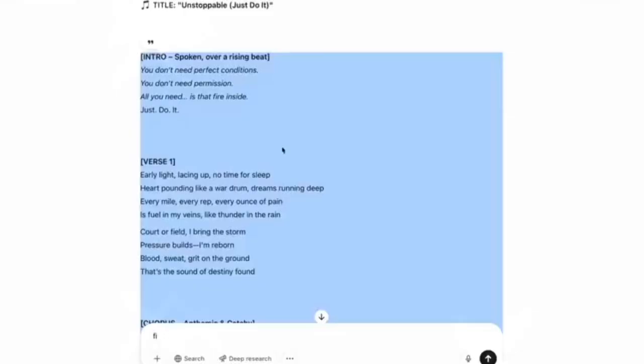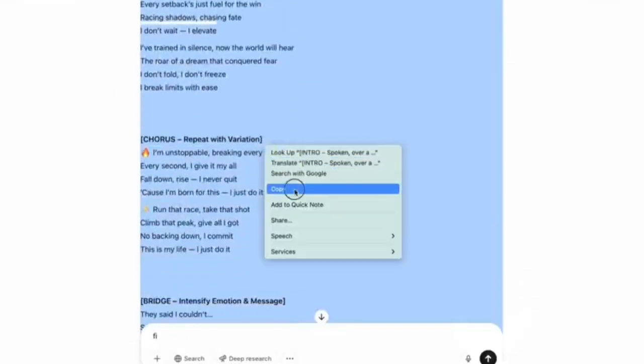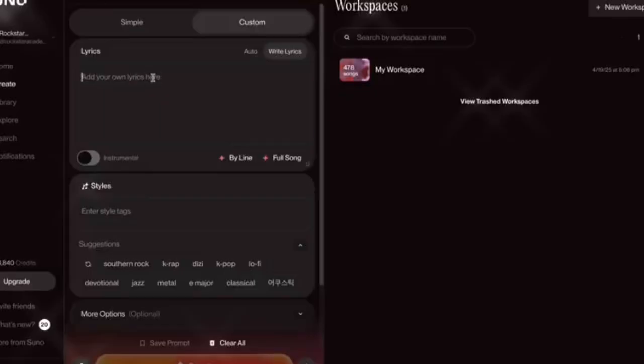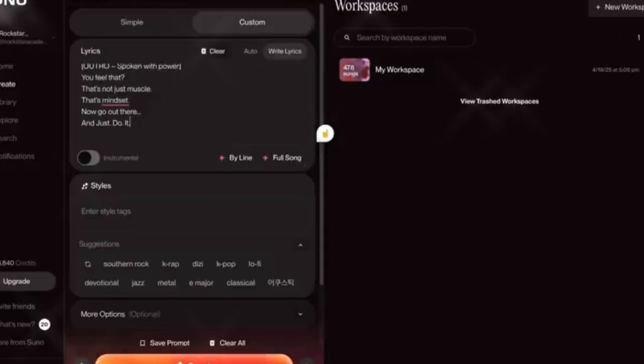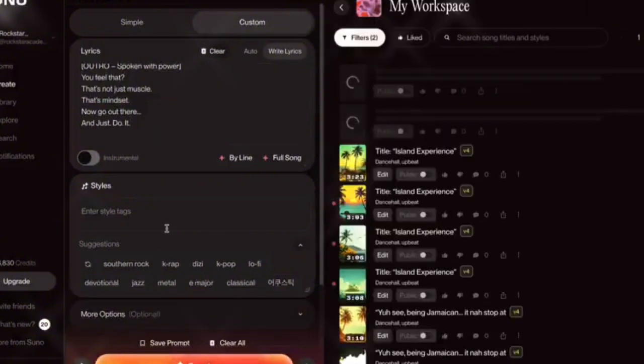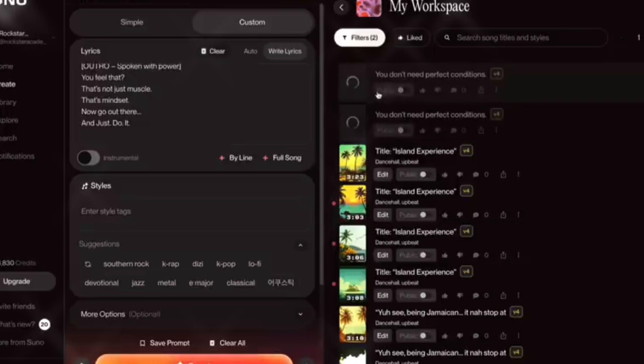Now you're going to go to ChatGPT and copy the lyrics that you got there, and paste them right here on Suno. And because your prompt from ChatGPT included the genre and the style, you just need to hit create. As you can see here, you actually get 2 songs to choose from. If you don't like the songs that were generated, just regenerate until you're satisfied. And let me just play a snippet of it so you can hear it.